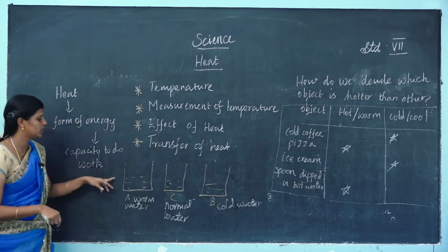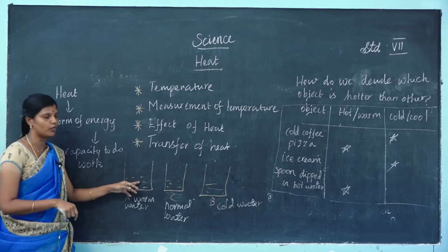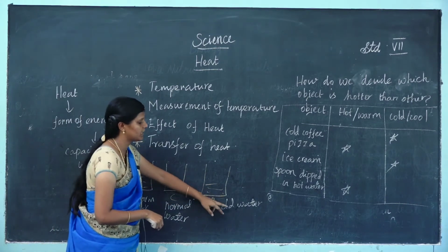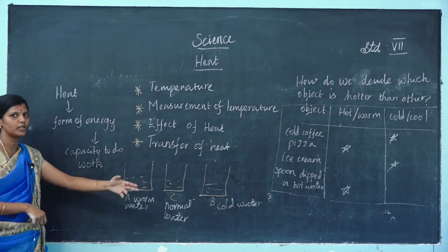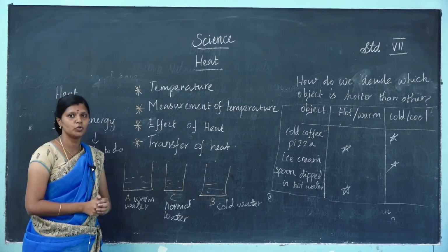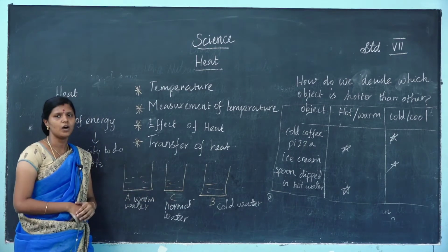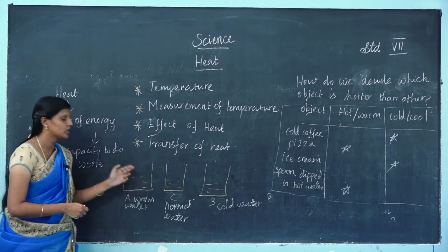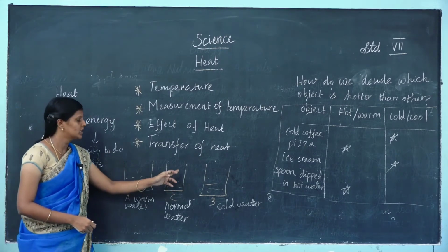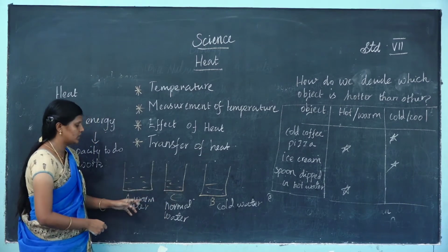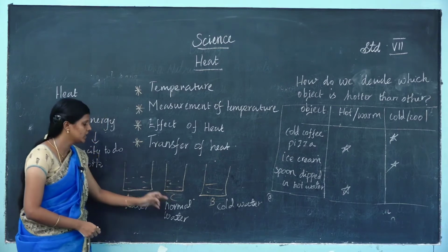First you dip the right hand, you feel very warm, because the water is warm. You dip the left hand in the cold water, you feel cold because the water is cool. Now you remove both hands and dip them into beaker C. Now the hand which was in beaker A feels cold. The hand which was in the beaker B now feels warm.